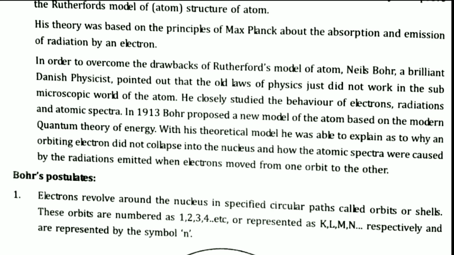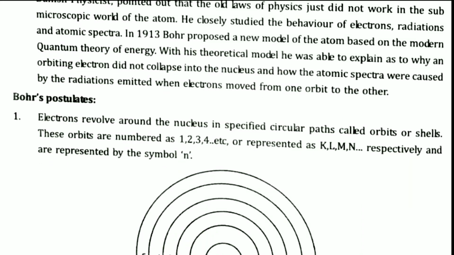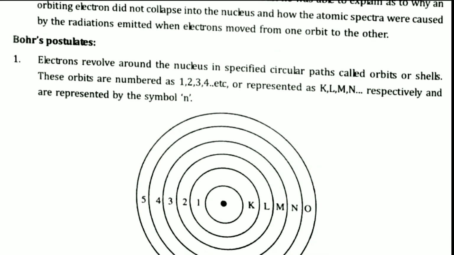When a charged particle revolves around another charged particle, it continuously loses its energy and one day falls into the nucleus. The atom would be destroyed, but still atoms are stable. Why this occurs is not explained by the Rutherford atomic model. This drawback is overcome in Bohr's atomic model. Now let us look at Bohr's postulates, the important points in Bohr's theory.